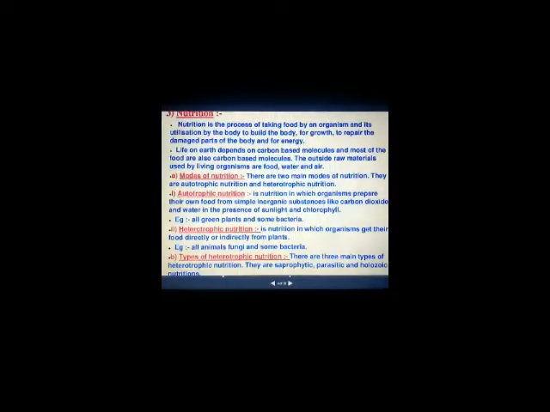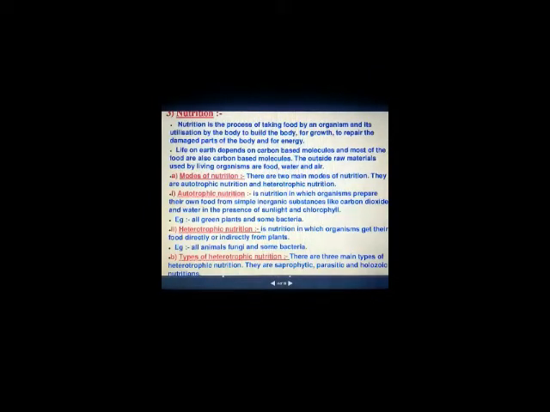There are various modes of nutrition present in different organisms. For example, autotrophic mode of nutrition and heterotrophic mode of nutrition, and under heterotrophic, saprophytic mode of nutrition, parasitic mode of nutrition, and holozoic mode of nutrition. So today our topic is nutrition in plants. In plants, the main mode of nutrition is autotrophic mode of nutrition.